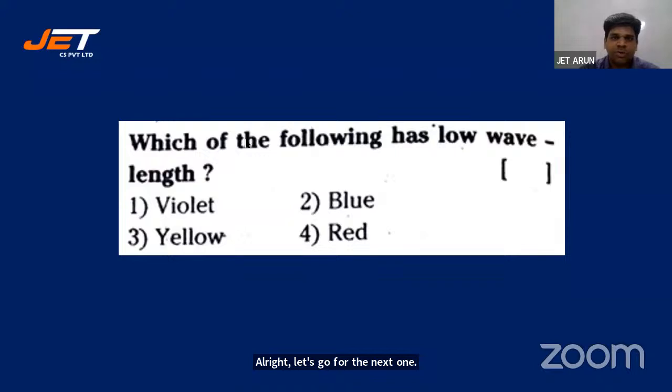Which of the following has low wavelength among the following? Violet, blue, yellow, red. Yesterday also we came across such a question. VIBGYOR. As we go from violet to red, wavelength increases. Violet is around 400 nanometers, red is around 600 nanometers. So lowest wavelength would be of